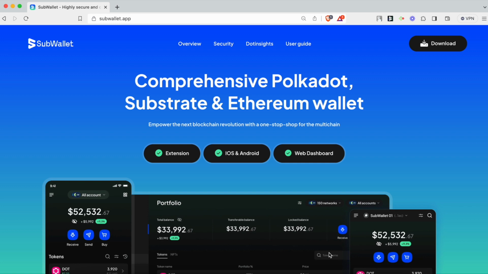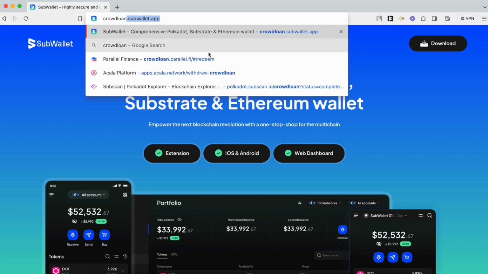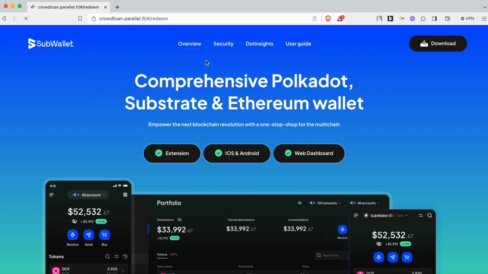In this video, I'm going to give you instructions on how to redeem DOT from cDOT on Parallel dApp and then stake DOT into Parallel Liquid Staking using SubWallet Web Dashboard. First, head to crowdloan.parallel.finance and redeem.